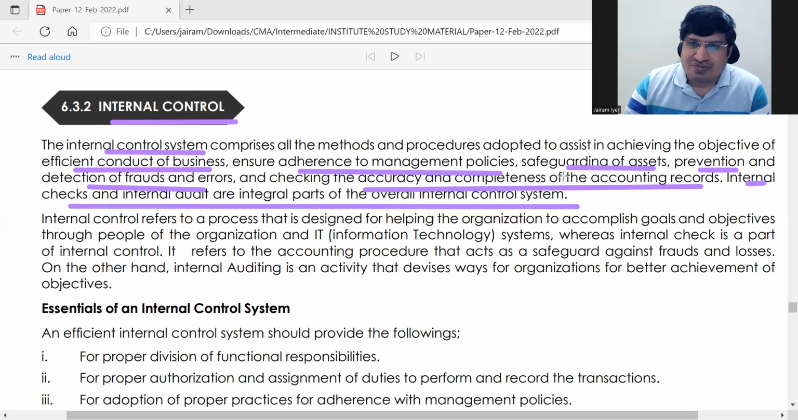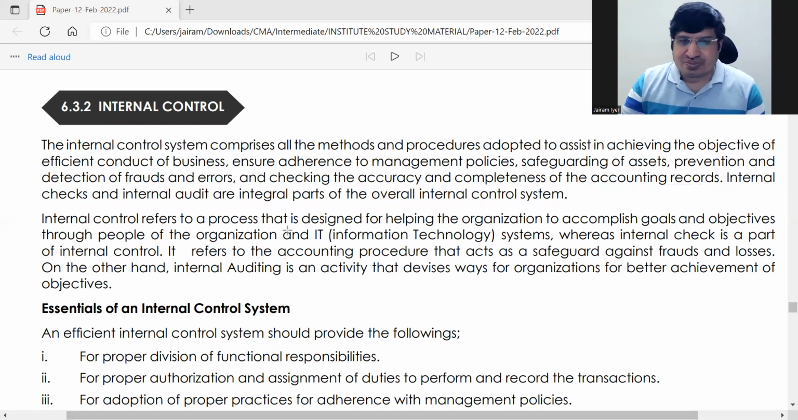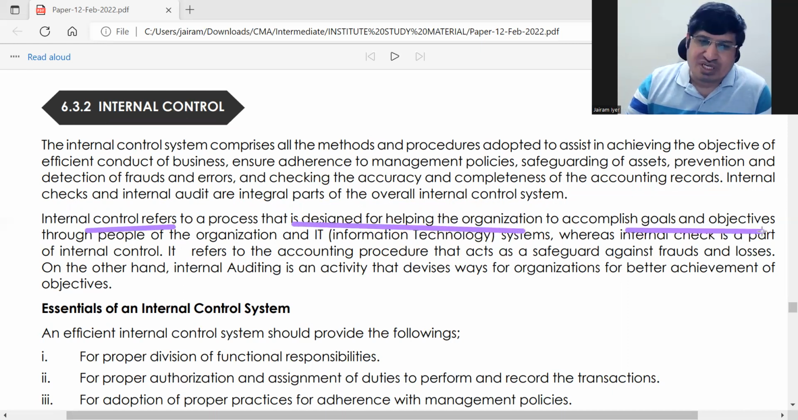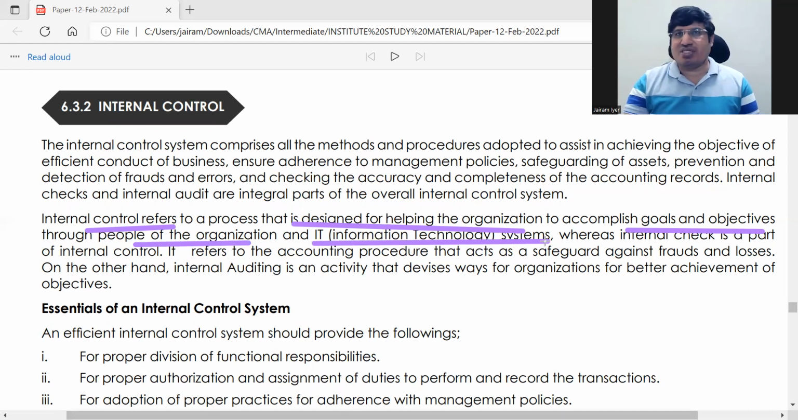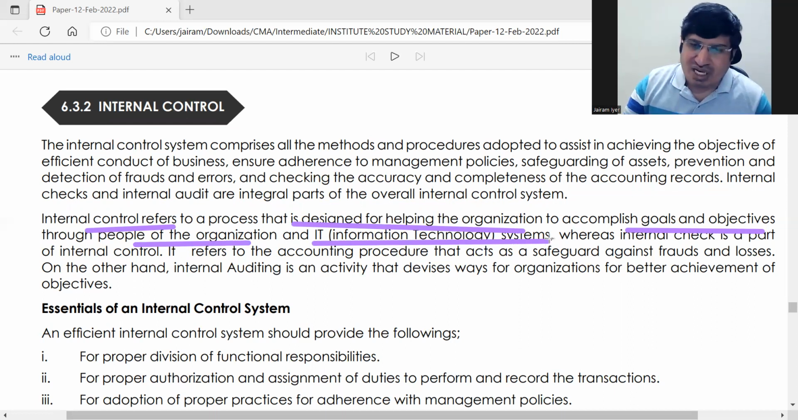Internal control refers to a process designed for helping an organization to accomplish goals and objectives. Through whom? Through the people of the organization and through information technology systems, that is your various software and all that. Whereas internal check is what? It is a part of internal control.